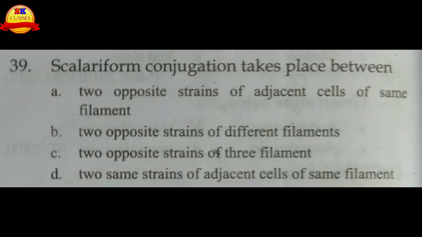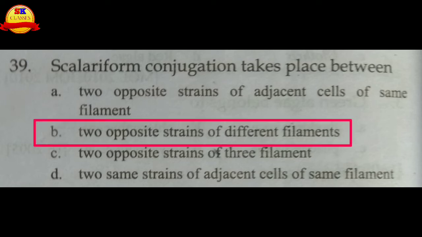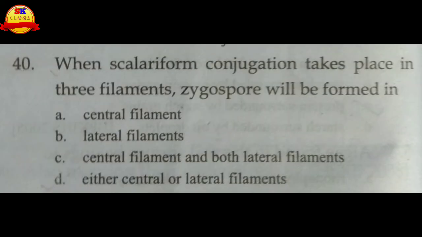Scalariform conjugation takes place between which? Scalariform conjugation takes place between two opposite strains of adjacent cells of the same filament, or two opposite strains of different filaments. B choice is the right one: two opposite strains of different filaments. When scalariform conjugation takes place in three filaments, zygospore will be formed.